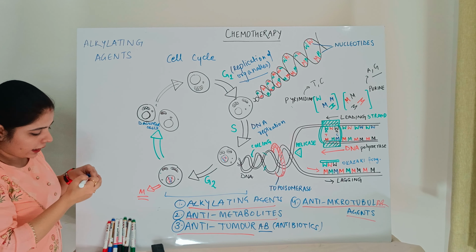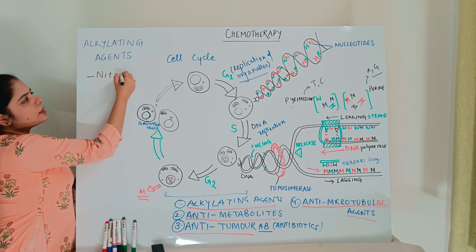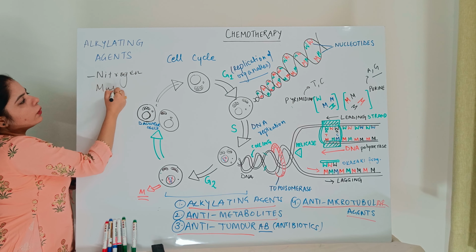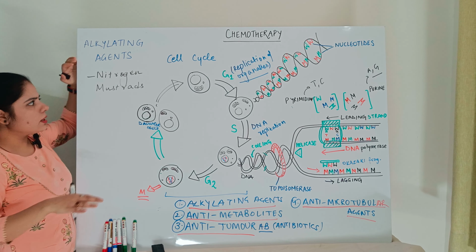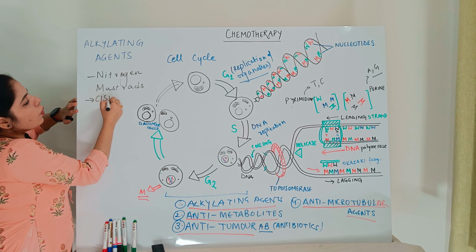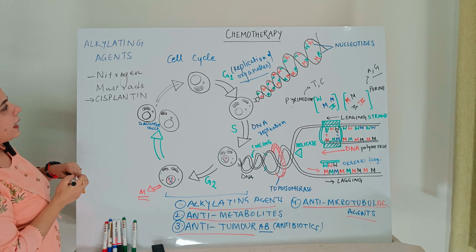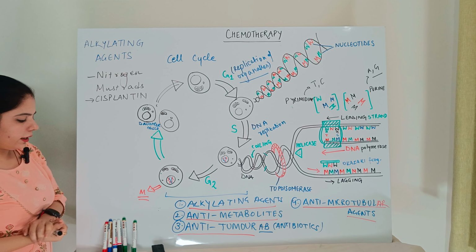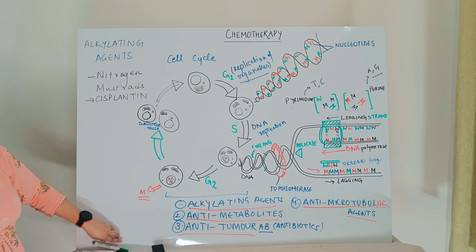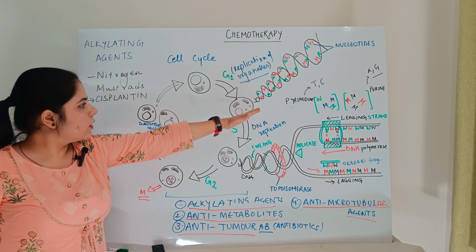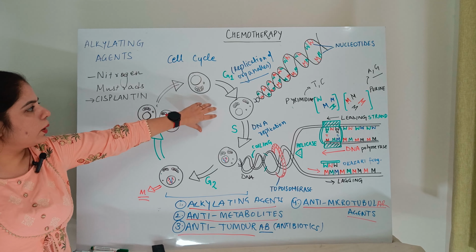The alkylating agents examples are nitrogen mustards. We must have heard of this name, nitrogen mustards. Though cisplatin also functions like alkylating agents, it does not fall into that category. Cisplatin has a completely different category, but its mechanism belongs to the category of alkylating agents. So alkylating agents target the G1 phase, when the G1 phase is completed and the cell is entering the S phase, somewhere between that.